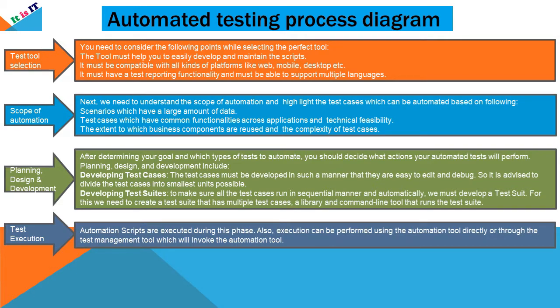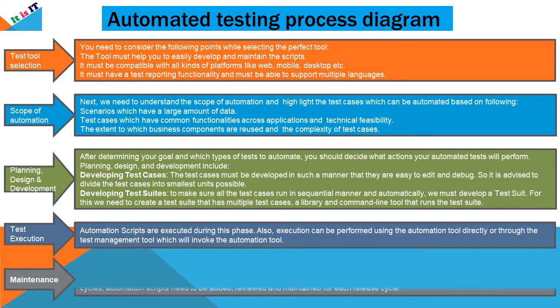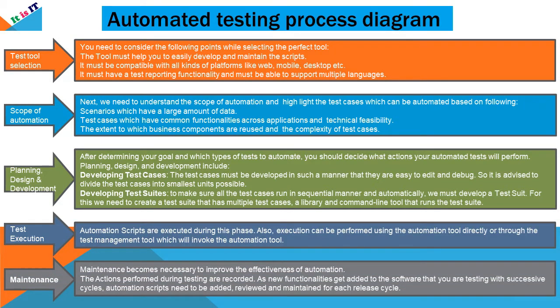Also, execution can be performed using the automation tool directly or through the test management tool, which will invoke the automation tool. Last is maintenance. Maintenance becomes necessary to improve the effectiveness of automation. The actions performed during testing are recorded.